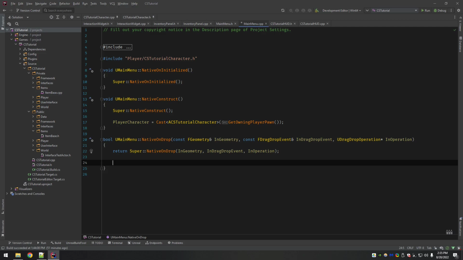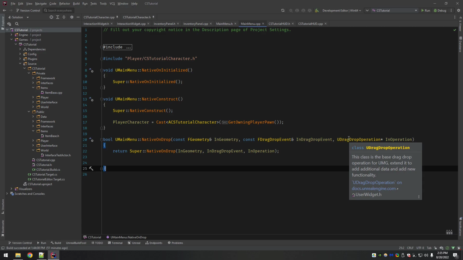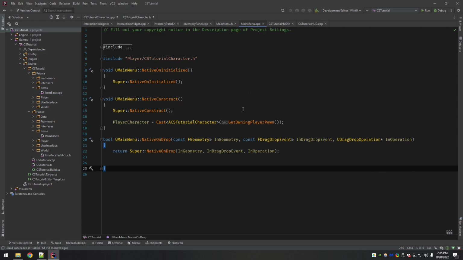Now, we don't have our item. We're going to create a special operation, a subclass of this UDragDropOperation right here. It can hold data. When you click and drag the mouse, it can take what's called a payload, in which case it would be an item and all this stuff. Then when you drop it onto the main menu, we would cast that to whatever item and then use our player character to drop it. We don't have any of that right now, so that's why I said this was just going to be placeholder stuff for the future.